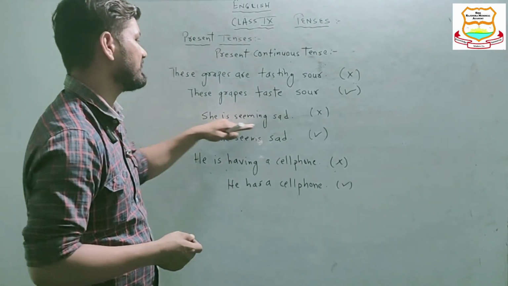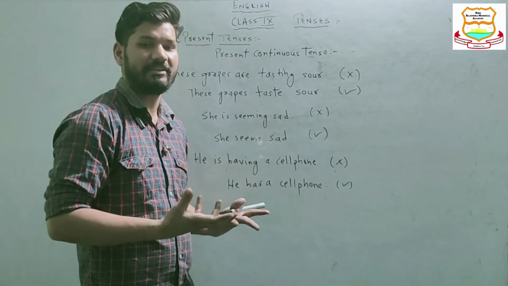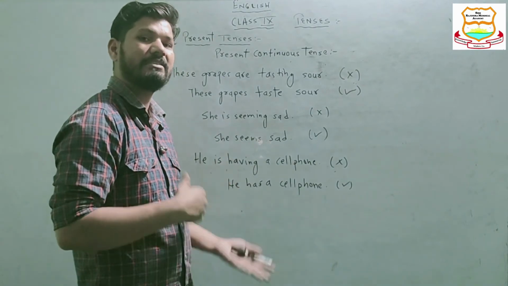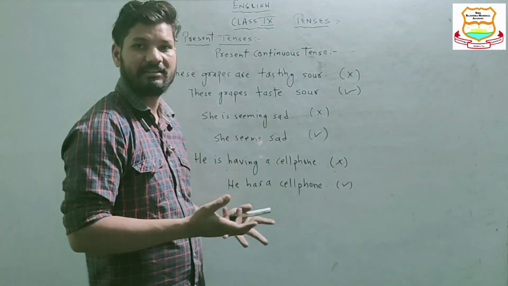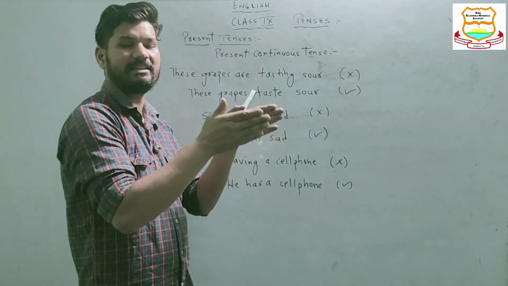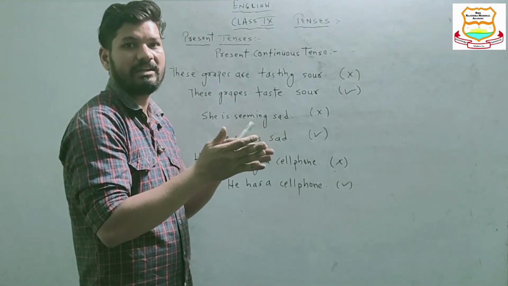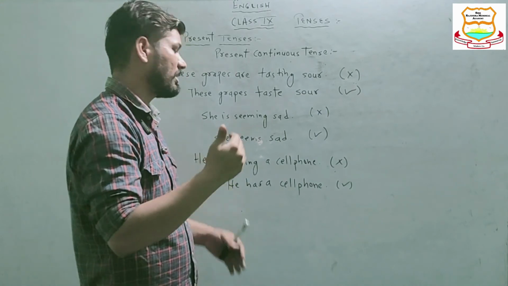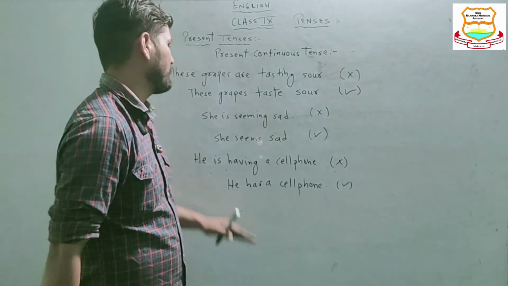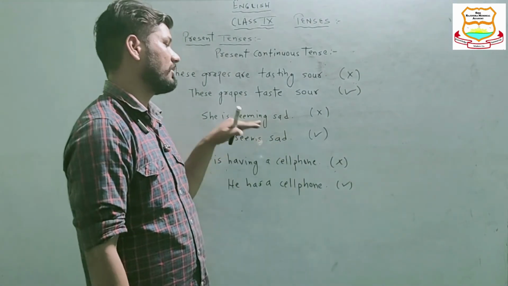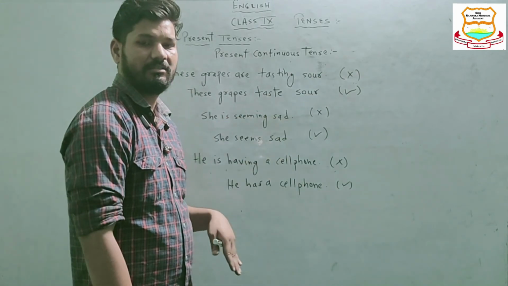Likewise, she is seeming sad. So she is sad, the state is already there. We are not talking in the continuous sense. So she seems sad, not seeming sad.